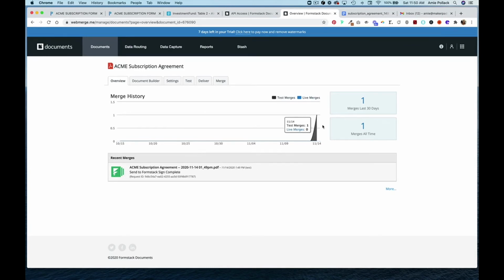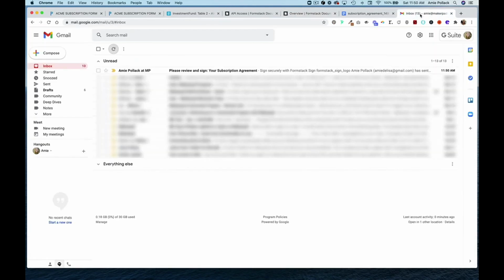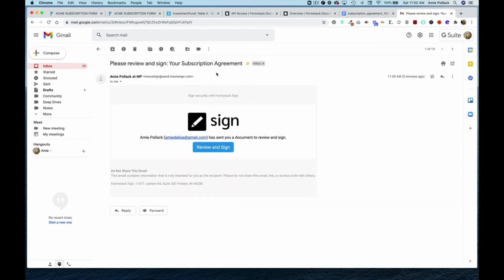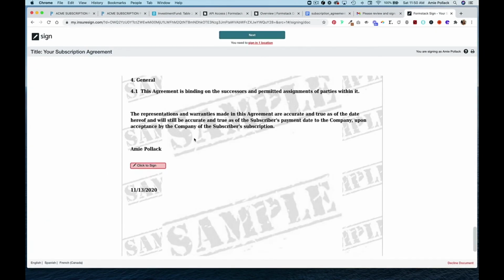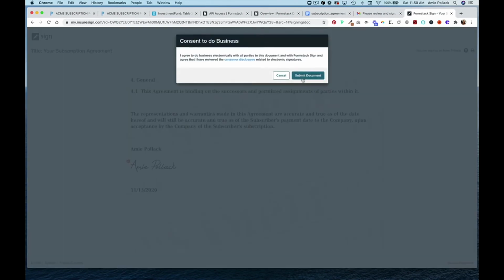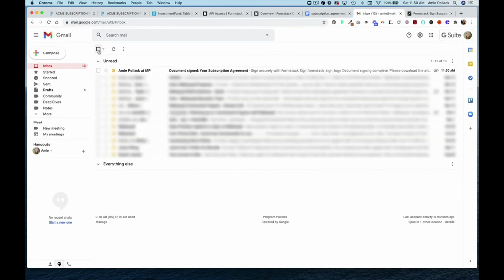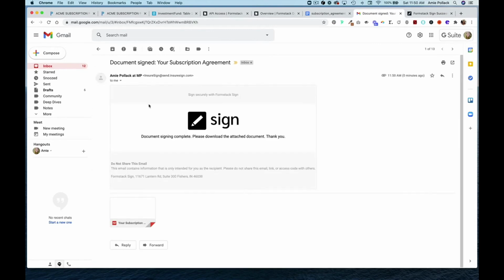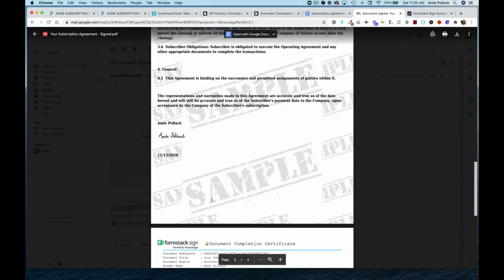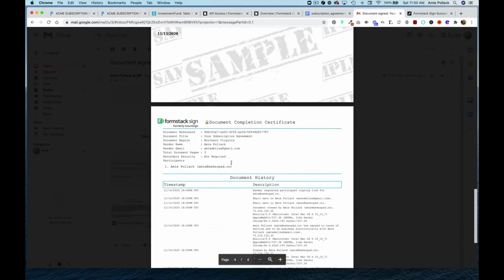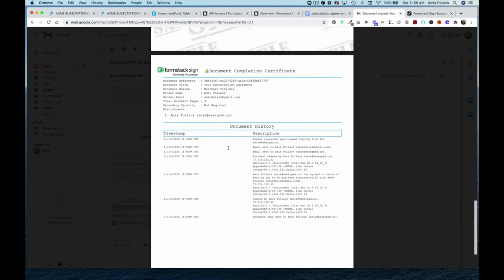And so now let's head into my email to see if I got the document to sign. And I have an email saying please review and sign. Let's open that up, hit start. We'll submit our document. And now let's see if I have a copy of the agreement. So let's open this up. And now I have my signed agreement with a certificate of completion.